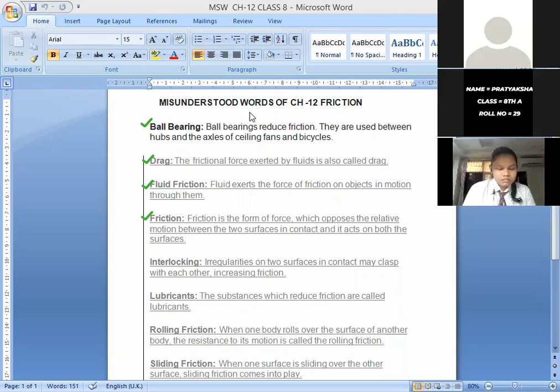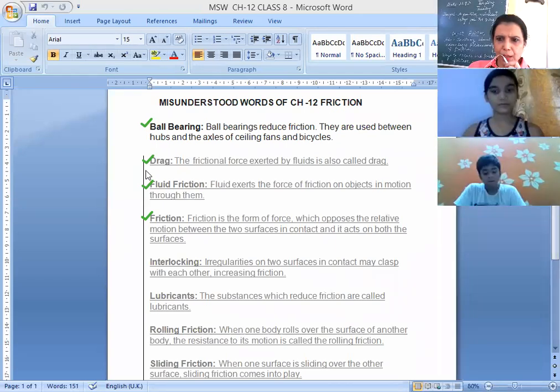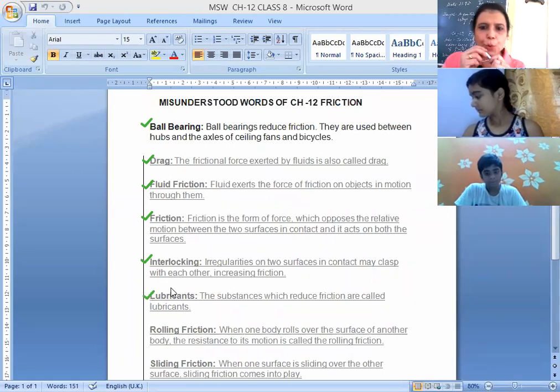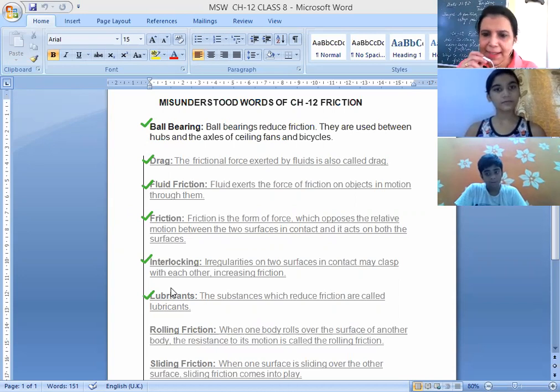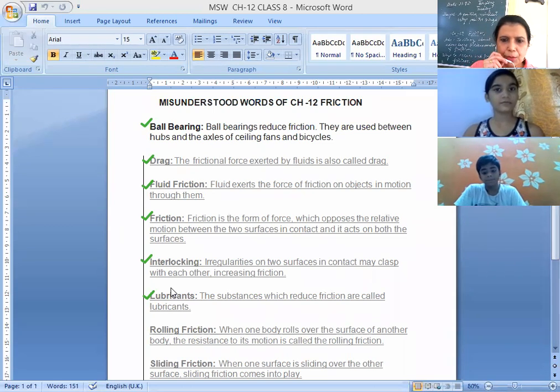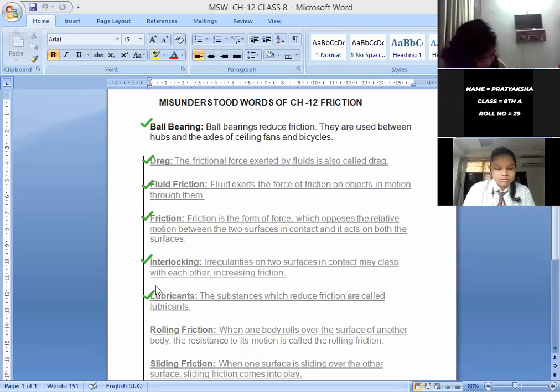Next is lubricants. Have you used any lubricant at your home? Suppose the door of your room is making some sound. So what do you use? So that it becomes smooth. And if your lock is not working, or if something in your house is making a sound, or there is a noise in the fan, then what do you use?